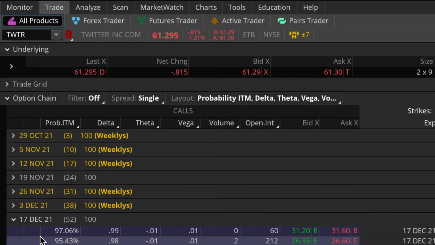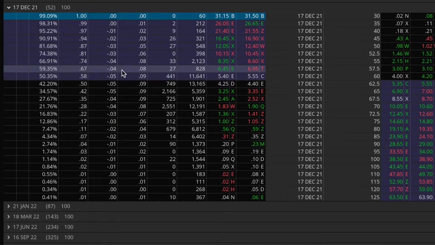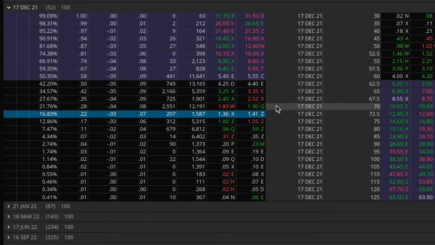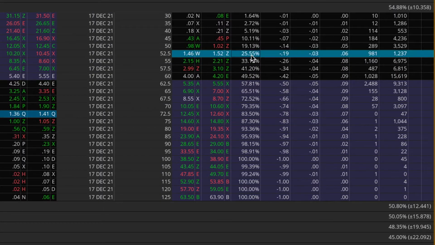And also before I pick my strikes, we'll take a look at the 1 day expected move. Right now, the market is expecting Twitter to move up or down by about $7 over the next 24 hours. So great, I'll make sure my strikes are at least $7 away from the current trading price of Twitter stock. So on the call side here, I'll go up to the 72.5 strike call option. This one has a 22 delta. And then on the put option side here, I'll come down to the 52.5 strike put option with a 19 delta. So again, very slightly skewed to the downside, but pretty much neutral nonetheless.